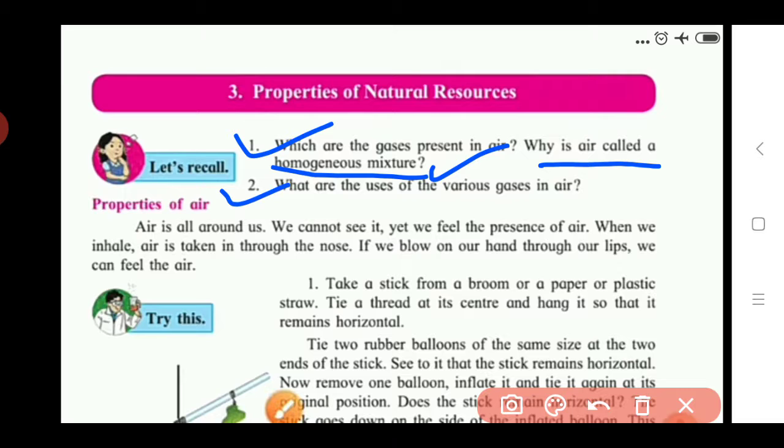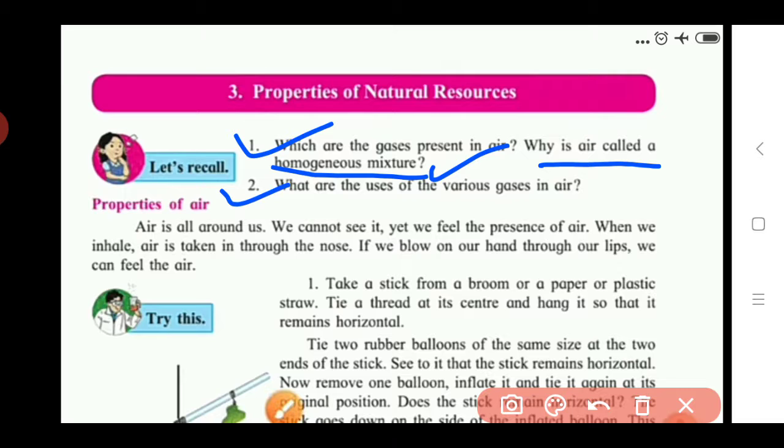Nitrogen gas also helps in the synthesis of protein. When nitrogen gas is mixed with the soil, it is used as a nutrient for the plant when they prepare their food. By using this nitrogen, plants form proteins, which are a form of food.